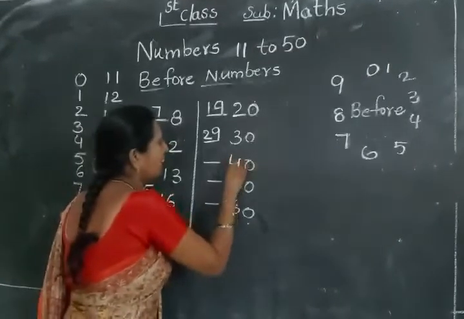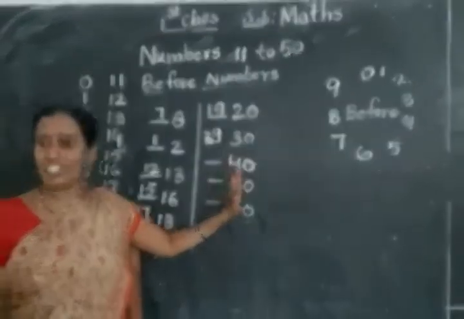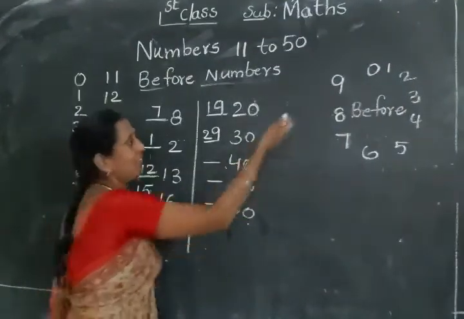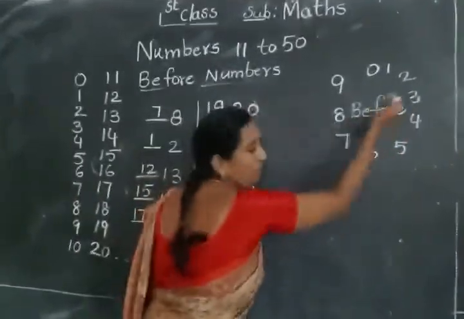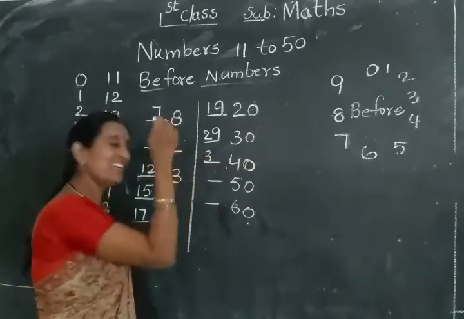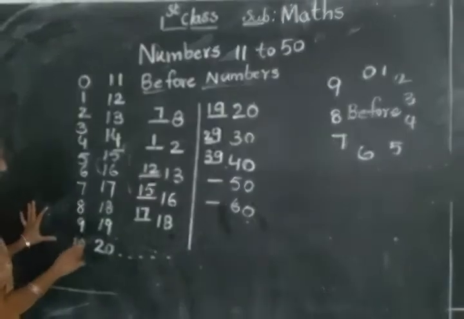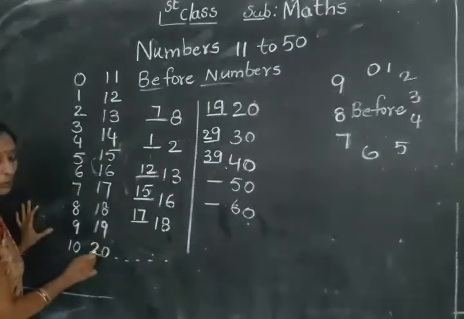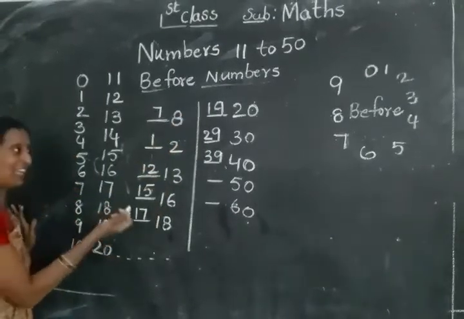See here, this 40 also ends with 0. Here the two numbers will be changed. 4 before what number? 3. The 0 will be changed as 9. Like this. Here you write 0, 10 before number 9. Like this 20: here 2 before number 1, you write here 1, and 0 will be changed as a 9. Like that.